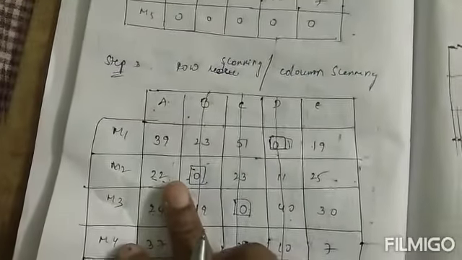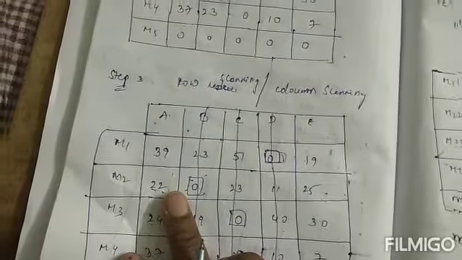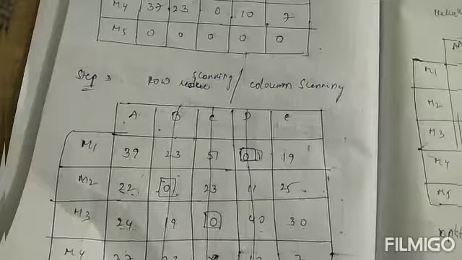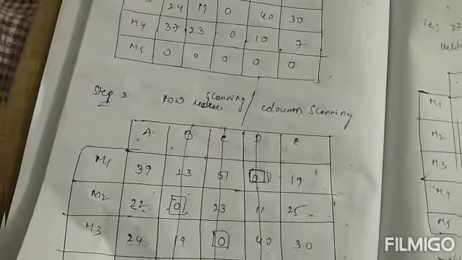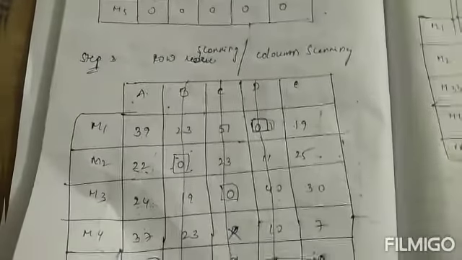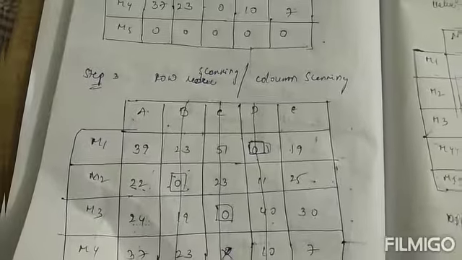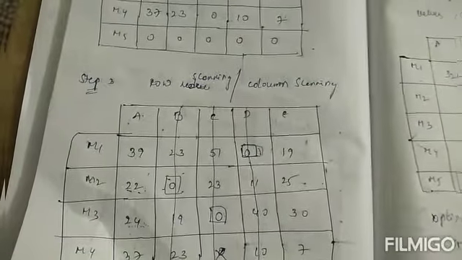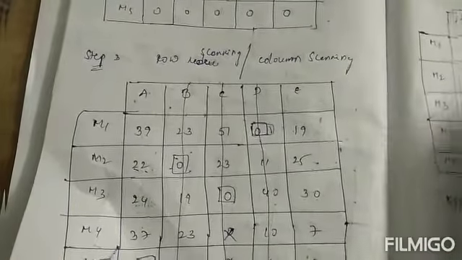Next 22 minus 7 is 15 because it is an unallocated cell.